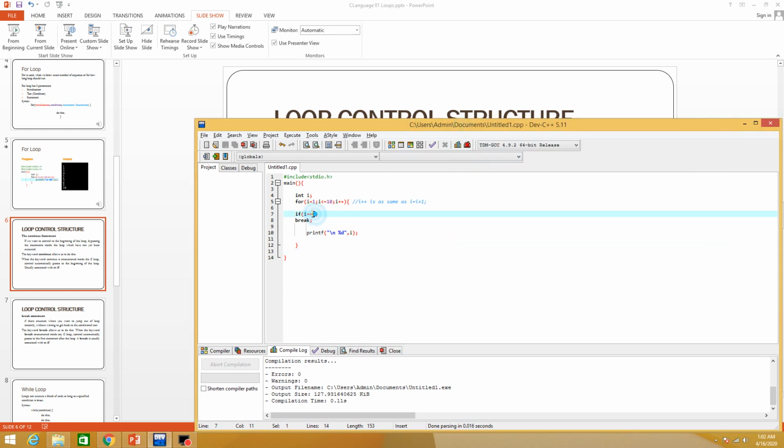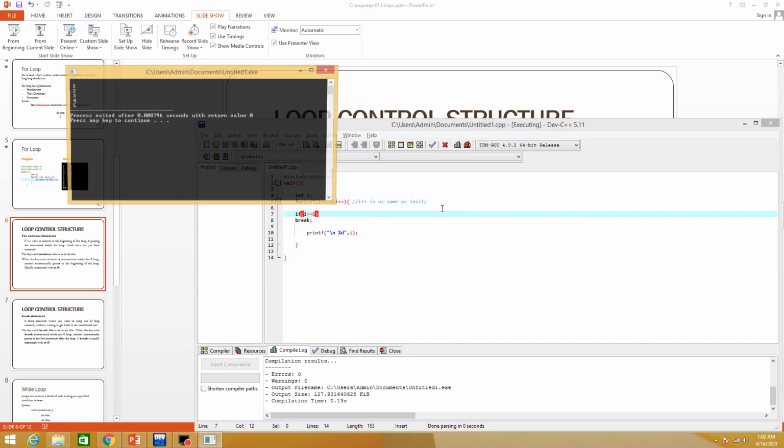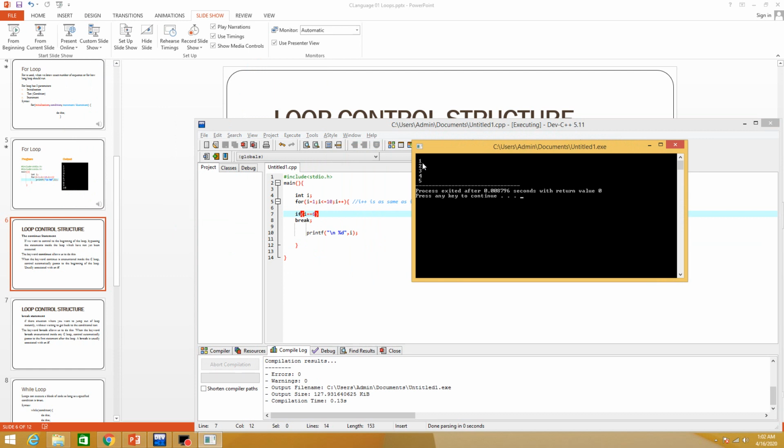If I say I want to print from 1 to 5, then I will say when it comes to 6, break the loop. Compile it. You can see that 1 to 5 has been printed.